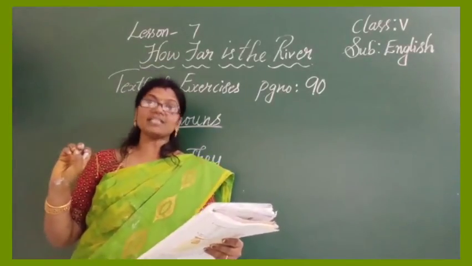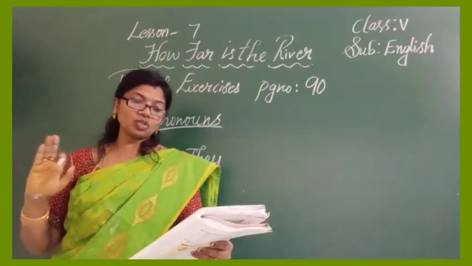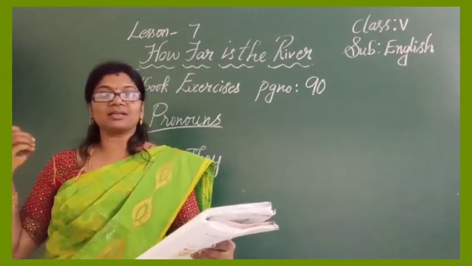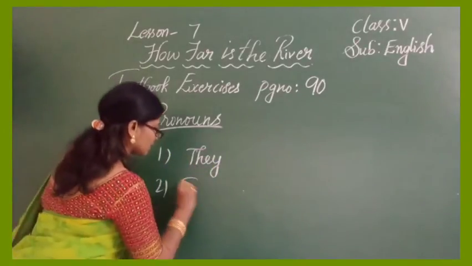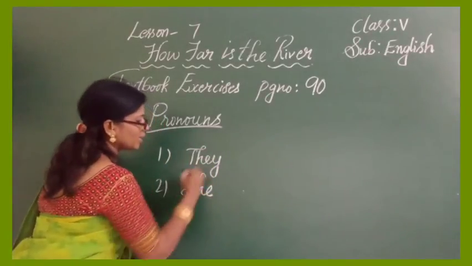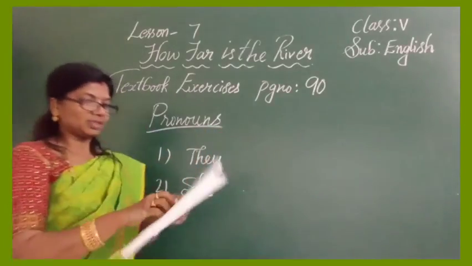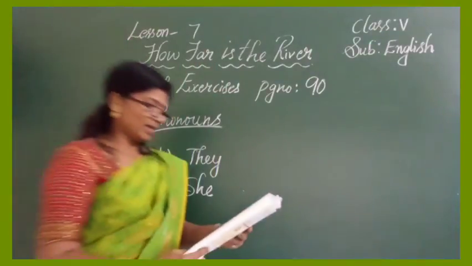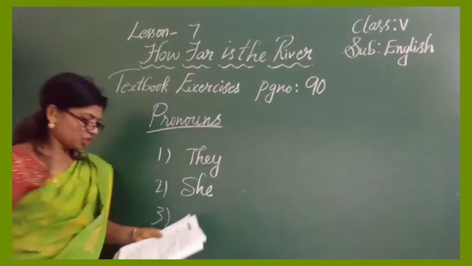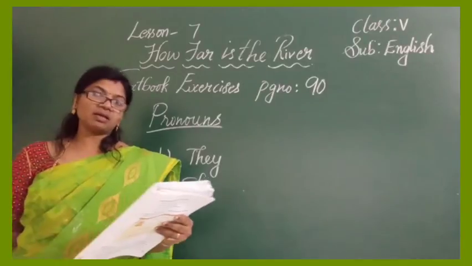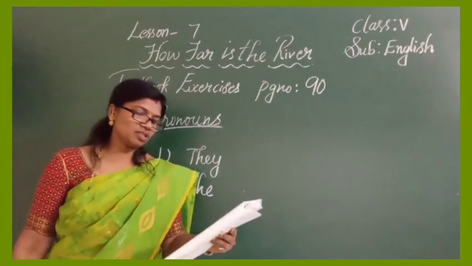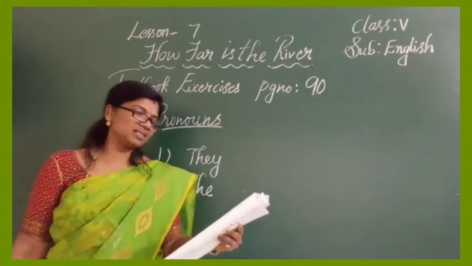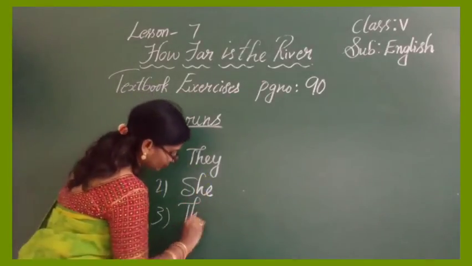Alpita loves to eat apples. Alpita is feminine gender. It's a girl's name. So we should use she. You could write it above the underlined word in the textbook, in this way as I have written. Then, the third one: Shiv and Pia live in this house. Shiv and Pia moved here recently, means again they.